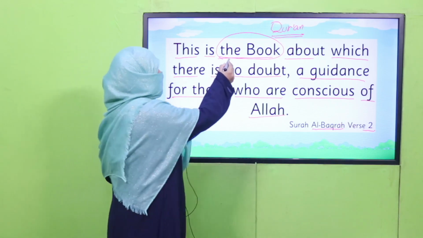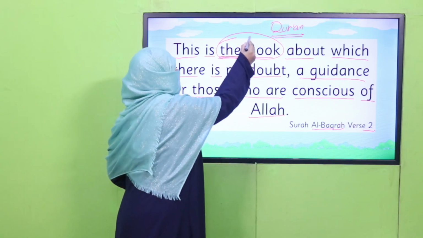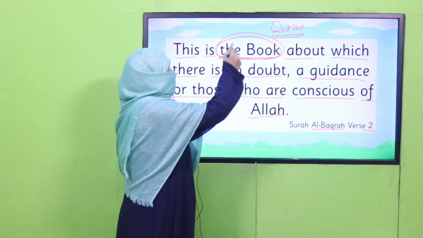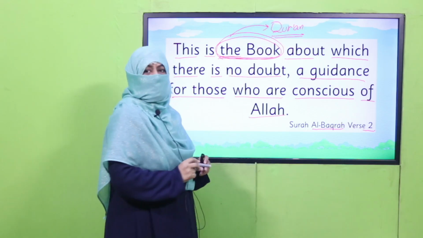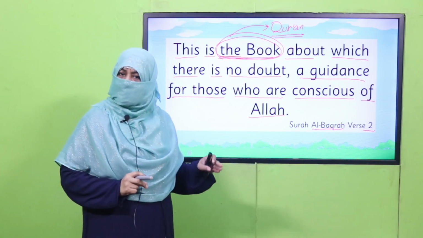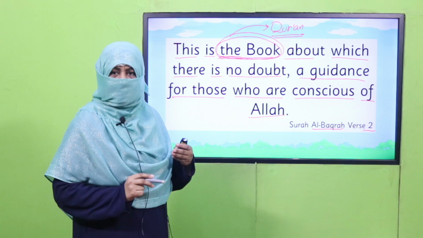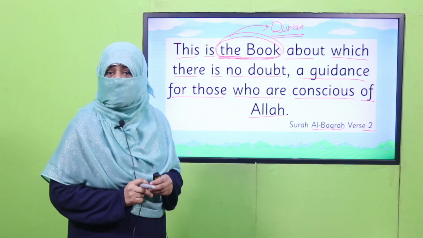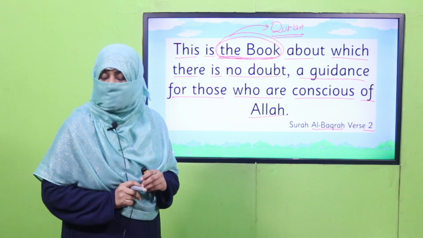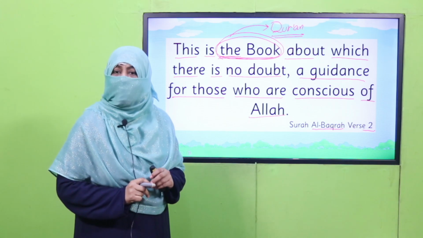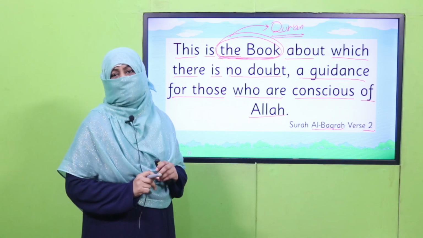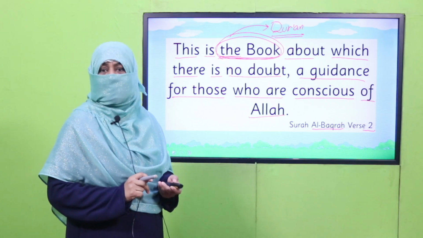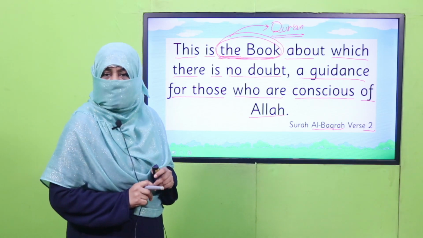So this is how we use the. This article is making this book a specific one, and that is the Quran. All right, so this is how we are going to use articles further, and we should be among those who are taking guidance from the Quran. So how do we take guidance from the Quran? By following all the commands of Allah subhanahu wa ta'ala. So inshallah, we'll be among the ones who are taking guidance from the Quran.